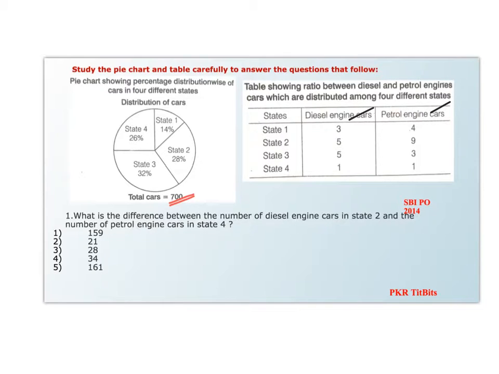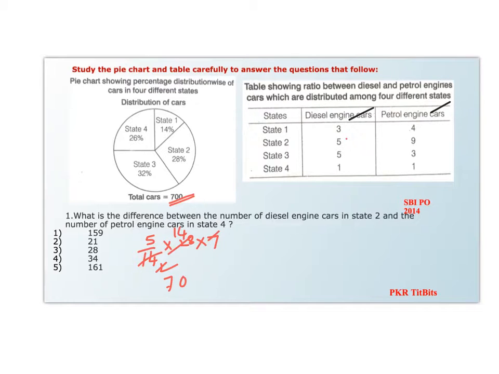Now coming to the first question: what was the difference between the number of diesel engine cars in state 2 and the number of petrol engine cars in state 4? Diesel engine cars in state 2 is 5:9, which is 5 by 14, into, in state 2 it is 28%, so 28% of 700, which you can write as 28 into 7. Now it goes for 7 2s and 2 14s, which comes out to be 70.